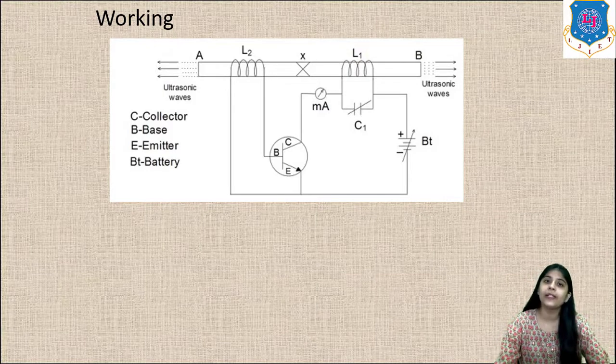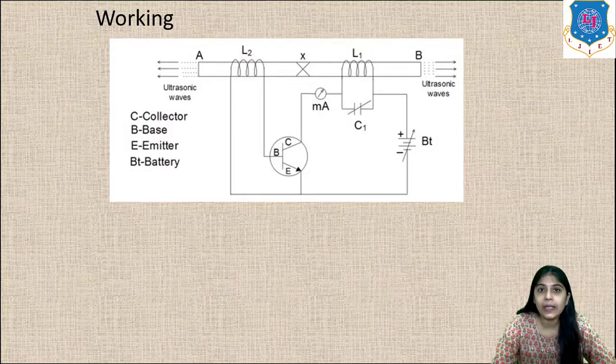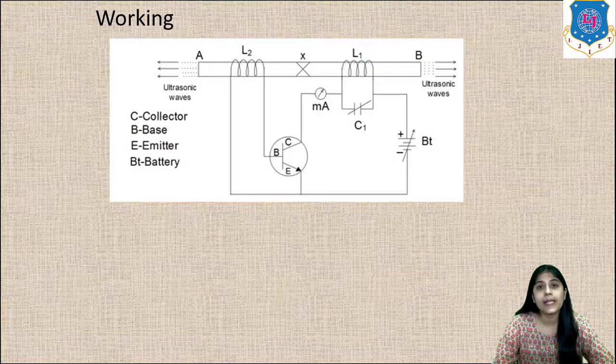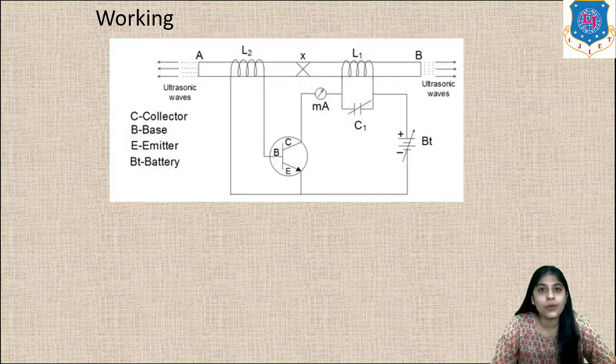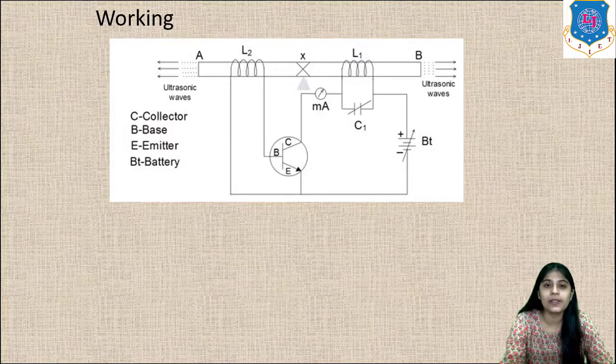Whenever an inductor L and a capacitor C are connected in parallel, they form a tank circuit. Now what is a tank circuit? The tank circuit is a resonant circuit which produces alternating current of frequency 1 upon 2 pi root L1 C1.